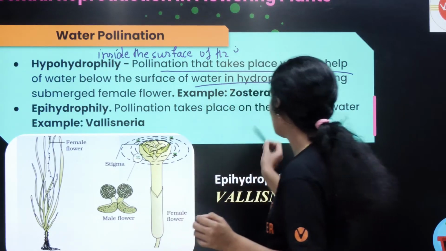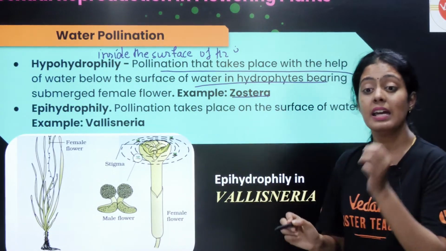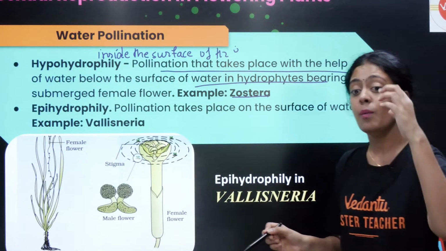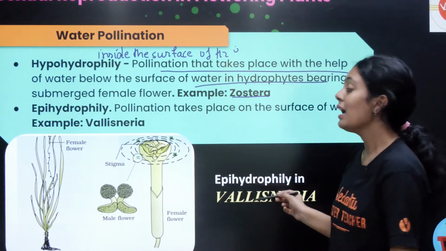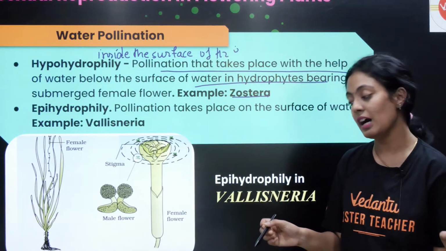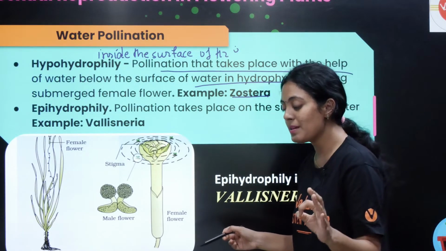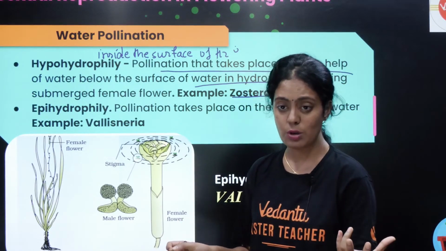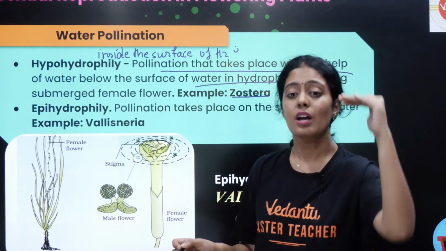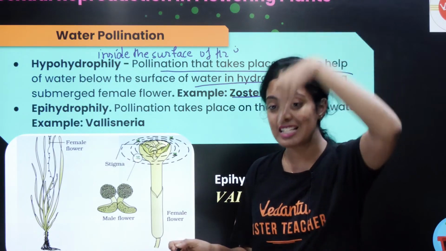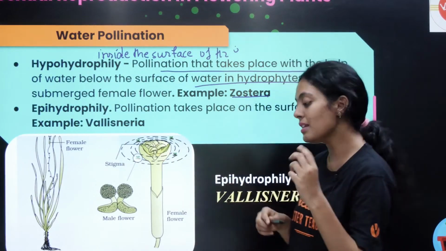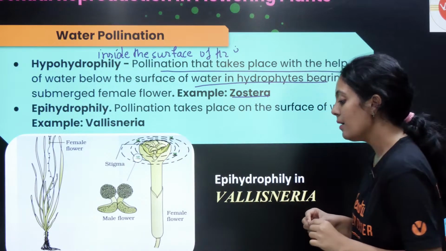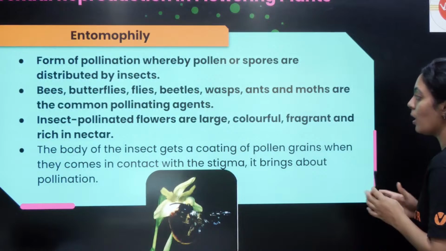Example, in Zostera. Epihydrophily means pollination takes place on the surface of water. Example, in Vallisneria. Water pollination is called hydrophily. You have hypohydrophily inside the surface of water, and epihydrophily, that is on the surface of water. So this is very, very important.